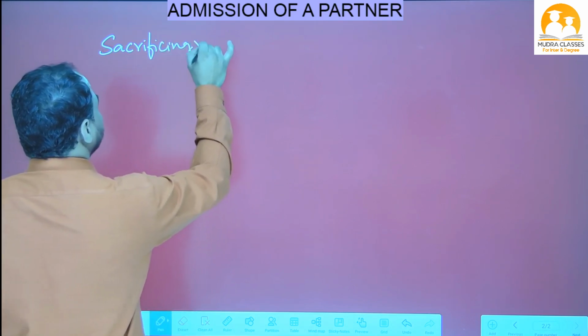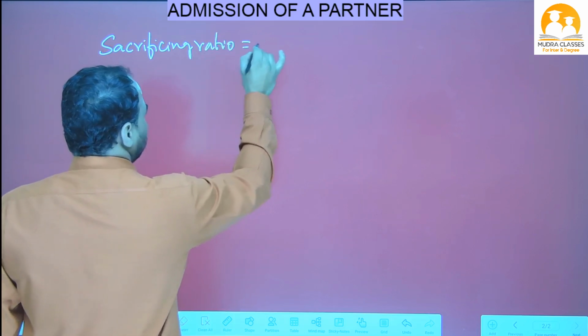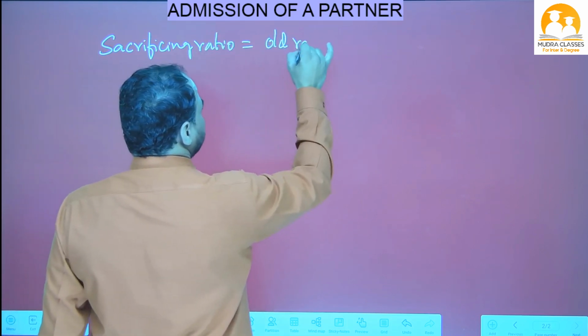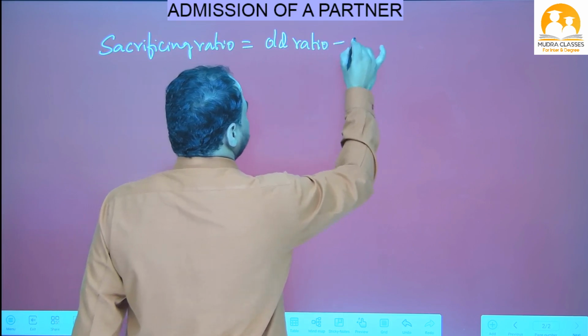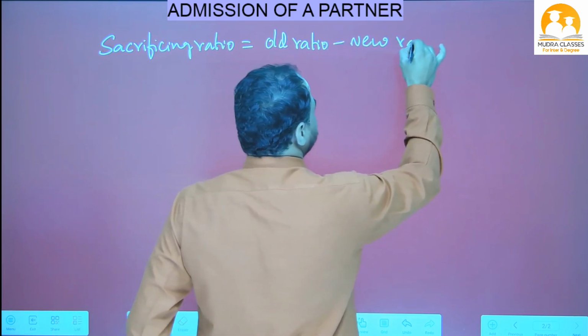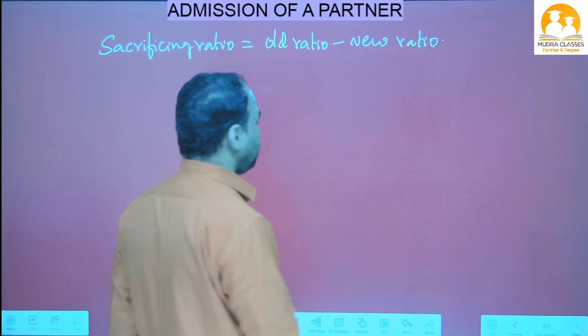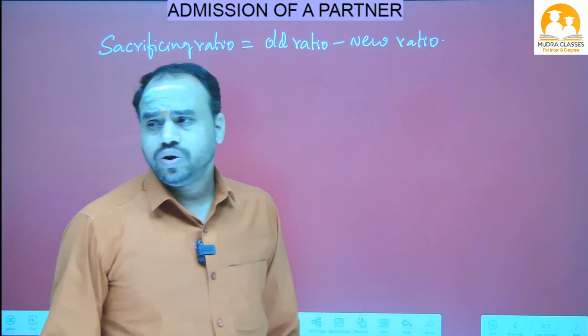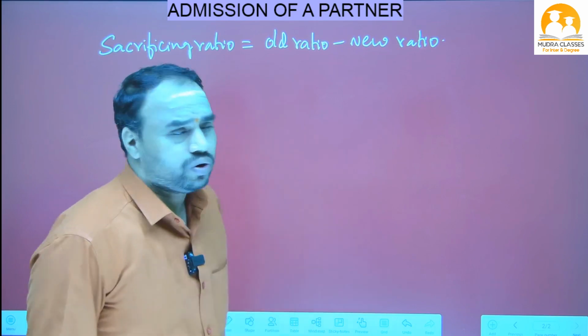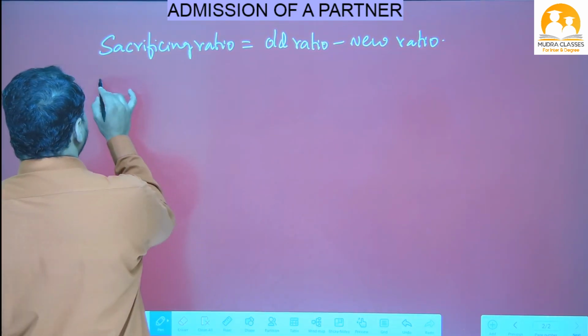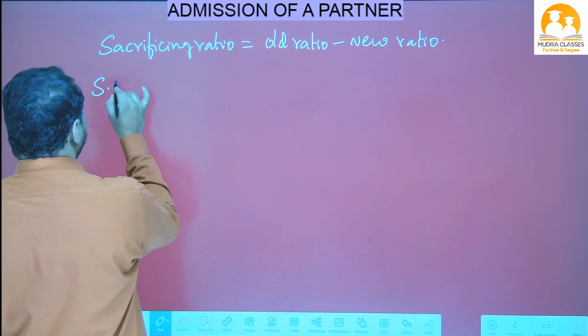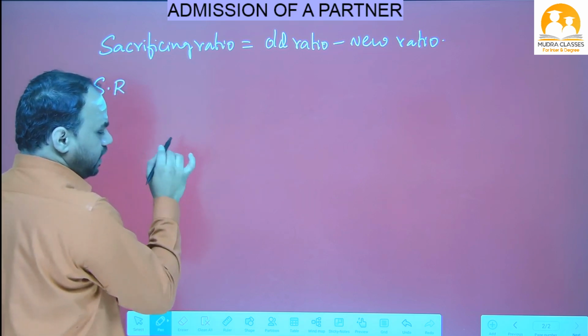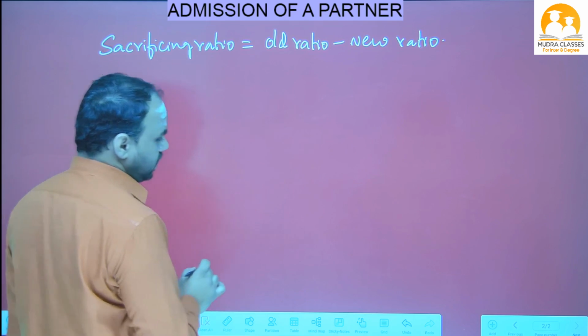Sacrificing ratio formula equals old ratio minus new ratio. This is the formula, beta. You have to remember: sacrificing ratio is old ratio minus new ratio. Okay. Now, sacrificing ratio I will write as SR from now onwards. Sacrificing ratio of